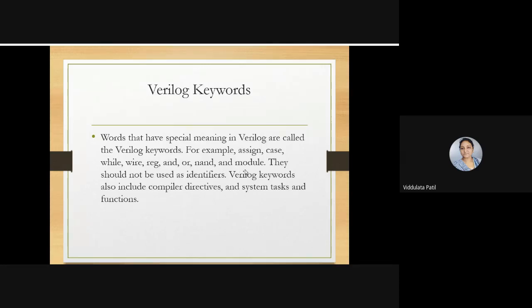These are certain keywords used in the Verilog language, and we cannot use these keywords as an identifier. Verilog keywords also include compiler directives, system tasks, and functions. So there are certain other Verilog keywords also.